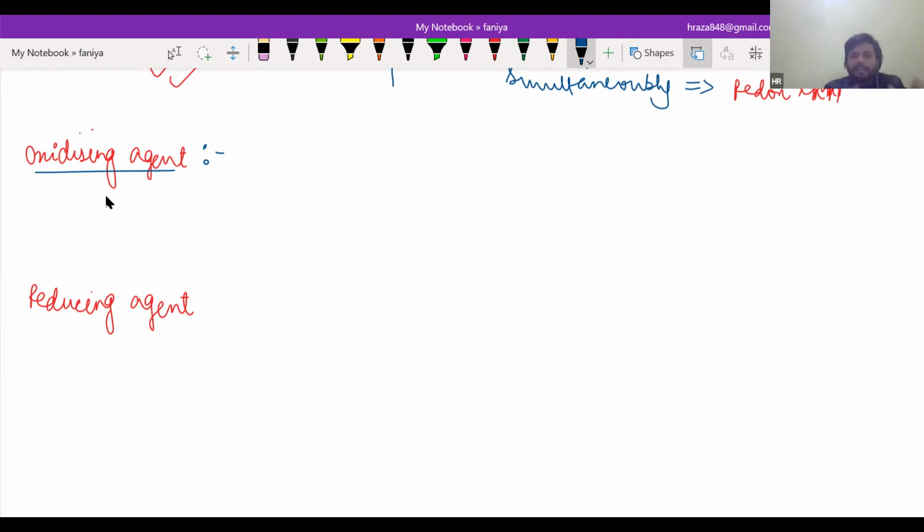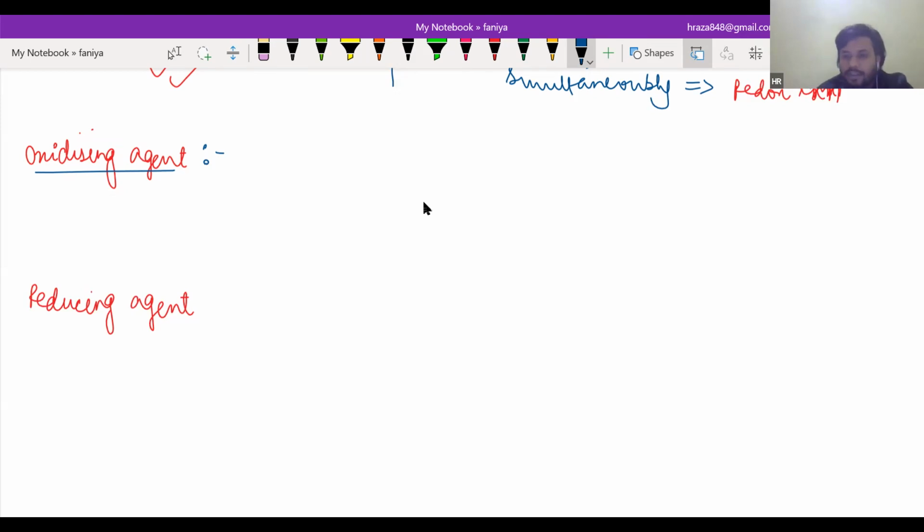That means this is an oxidizing agent. That means this can oxidize something. Are you getting my point? Yes, sir. An oxidizing agent is that which oxidizes, that means the one which is reduced is called an oxidizing agent.